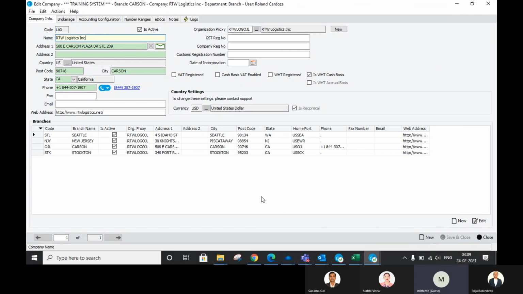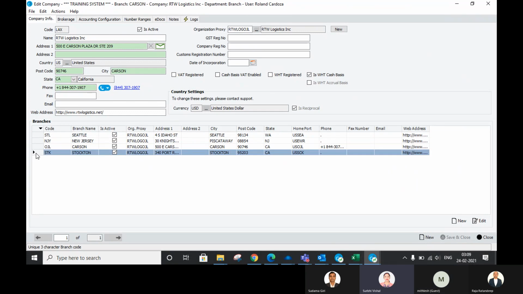Carson will be one of the branches under the company name, right? Yeah. Carson, New Jersey, Seattle, and Stockton. So these four are the four branches, and just check the codes.